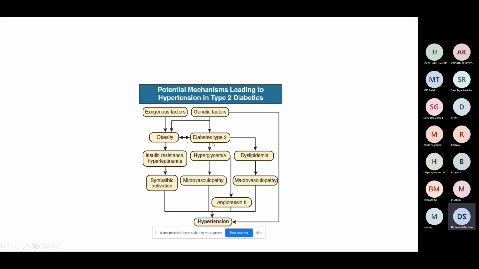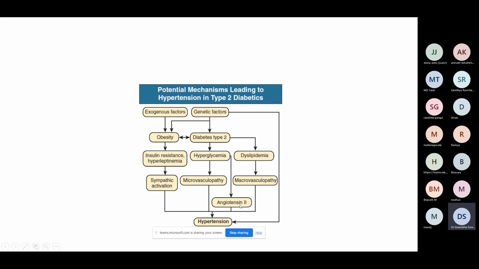Another factor is that hyperglycemia is affecting all the blood vessels. Similarly, the way it is affecting the glomerular vessels and the glomerular endothelium, it could also be simultaneously affecting all the vasculature, right? So that is what is called microvasculopathy, and that could be causing hypertension.